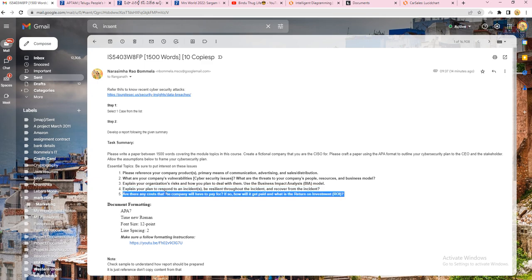Next, any cost. To resolve, to mitigate, there are three areas: to respond to the attack, to control the attack, and to mitigate the attack. All these three areas involve certain resources, financial resources. Try to discuss how much cost it can be for the organization and what type of cost it will involve. That should be discussed here.